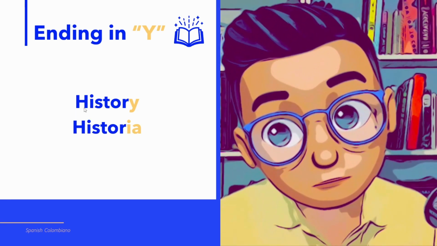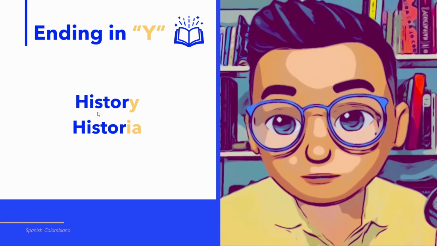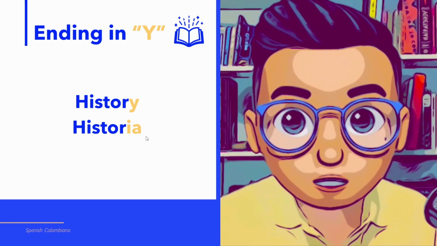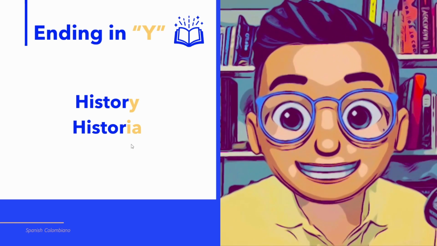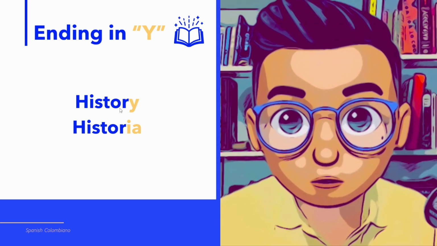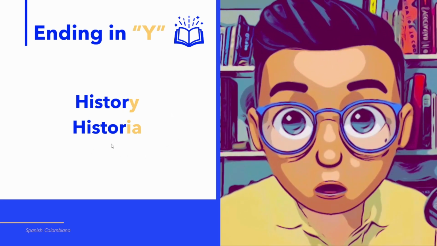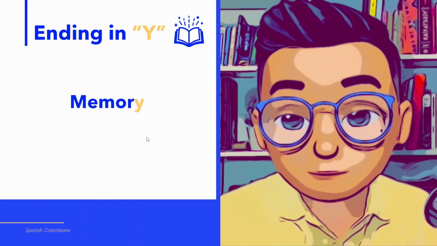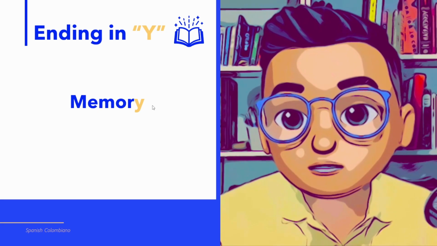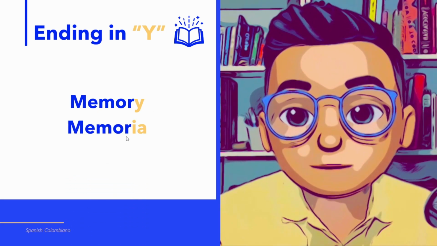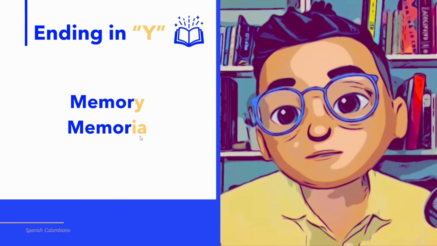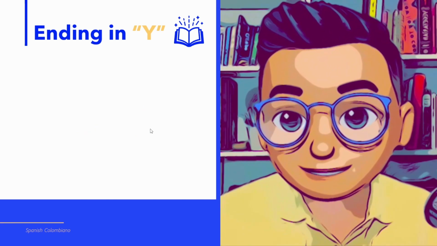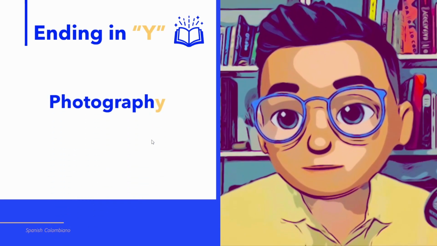The same thing with H. We don't pronounce H in Spanish. So history becomes historia in Spanish. Next example with the word memory. Memory ends in Y, and if we change Y, it becomes memoria when we change it with IA at the end. Memory, memoria. Next example with the word photography.